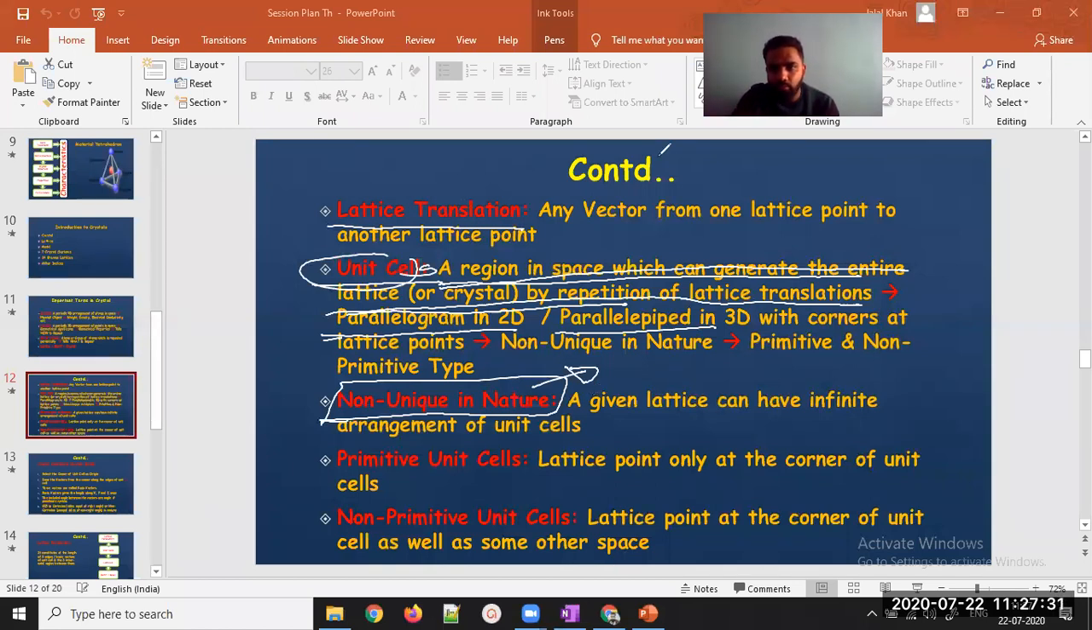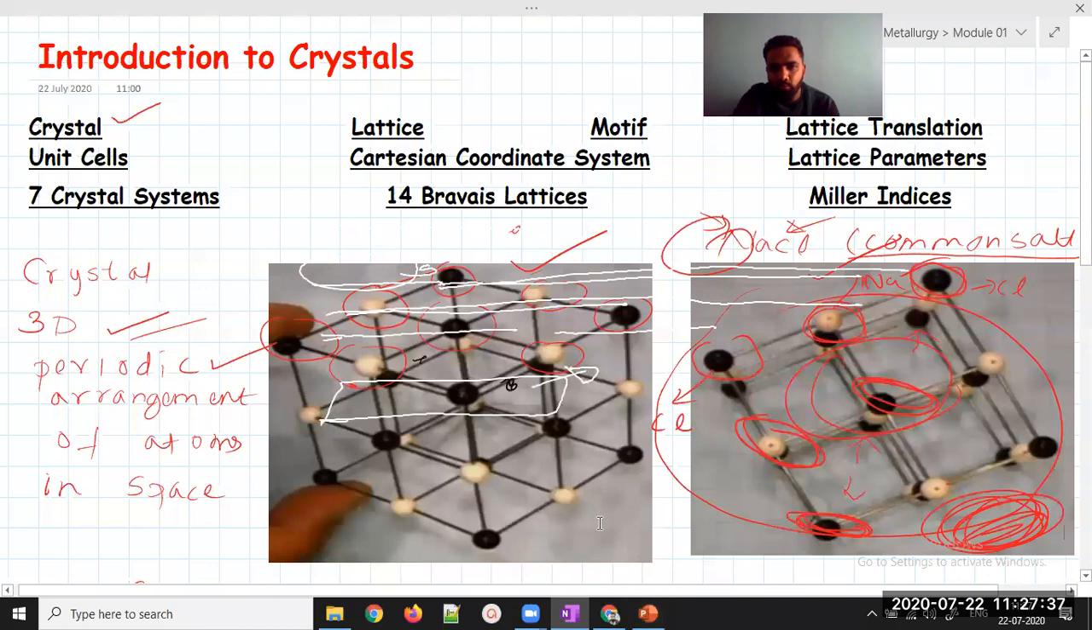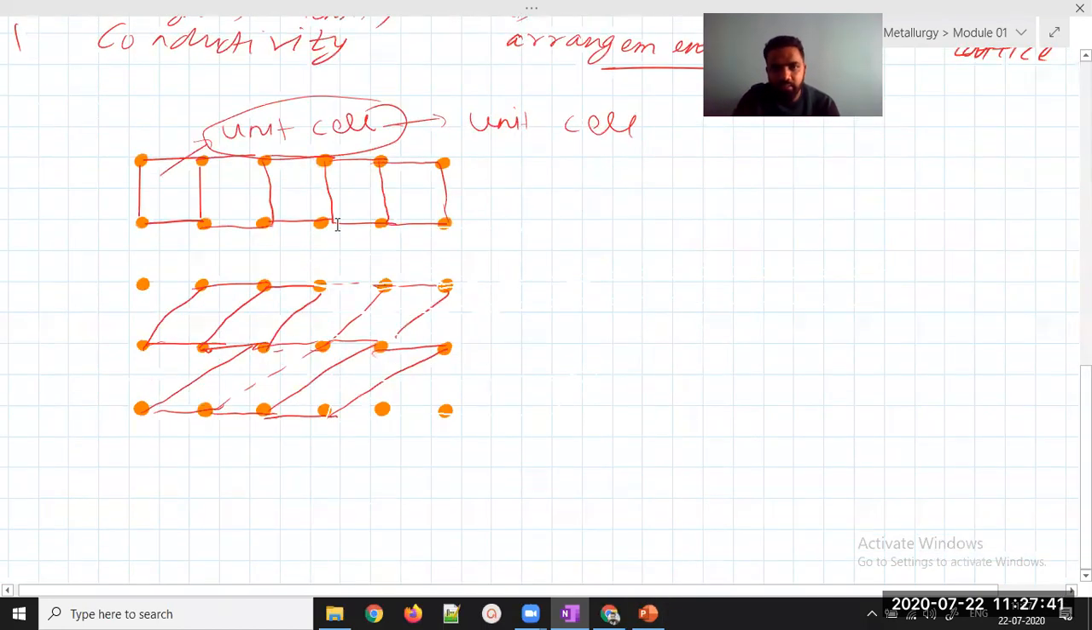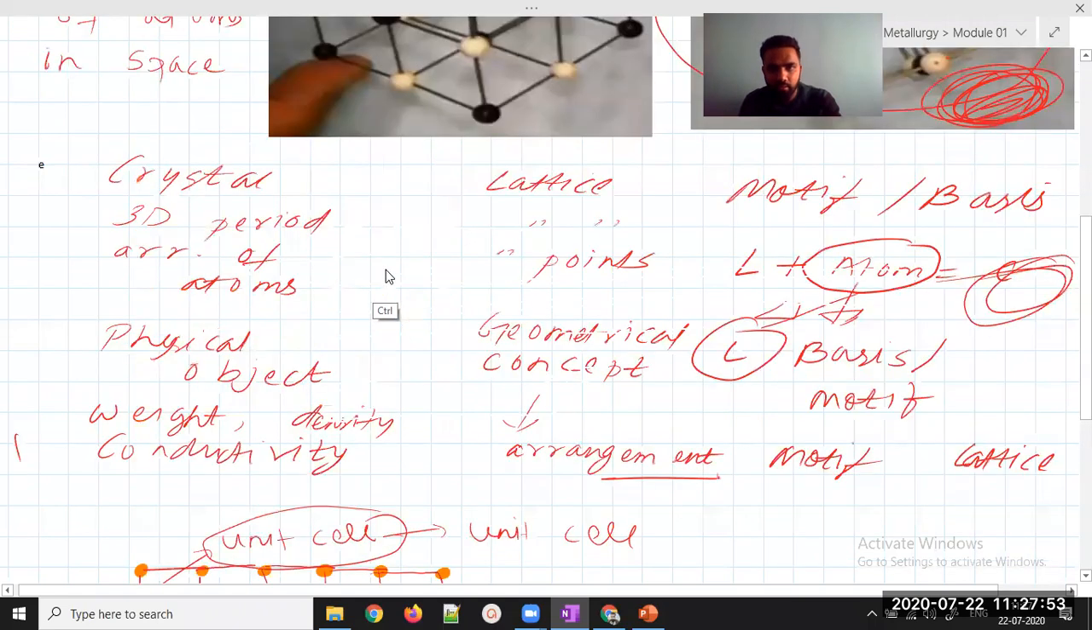I would like to explain the non-unique thing for you. What do you mean by non-unique in nature? If you just see this, you can see a lattice point can also have a square. A lattice point can also have a rhombus. If you want to have a rhombus, suppose I just want to delete this.